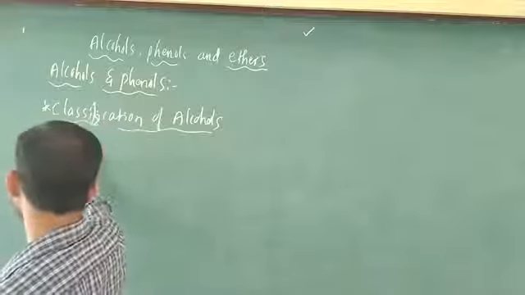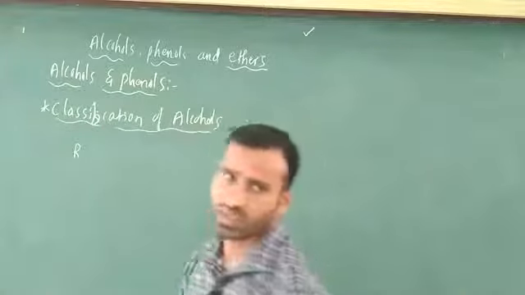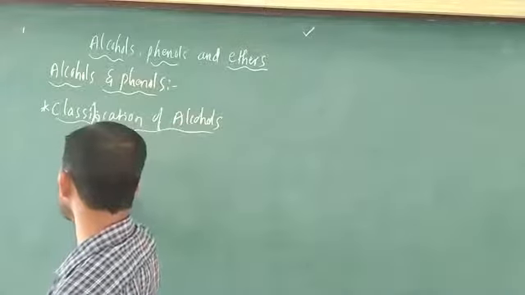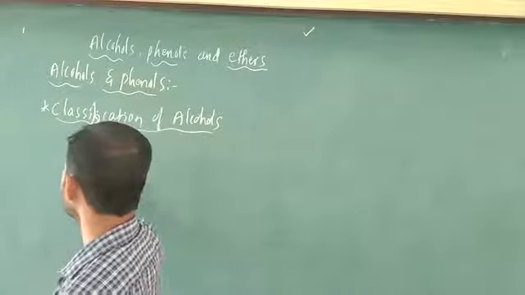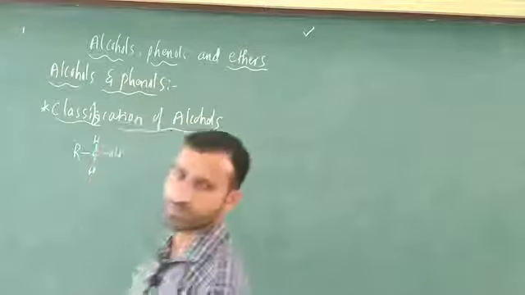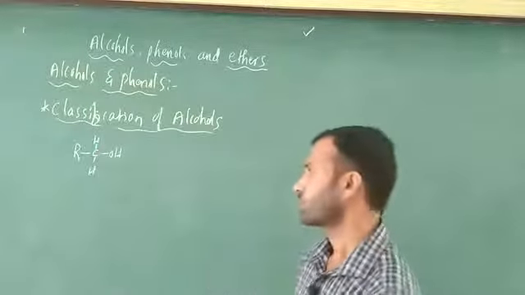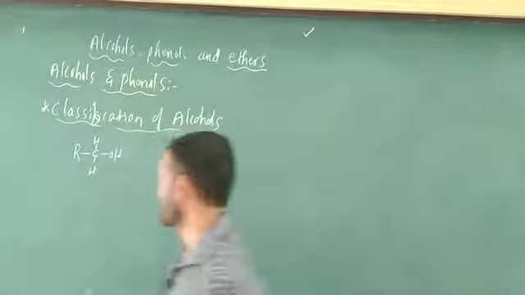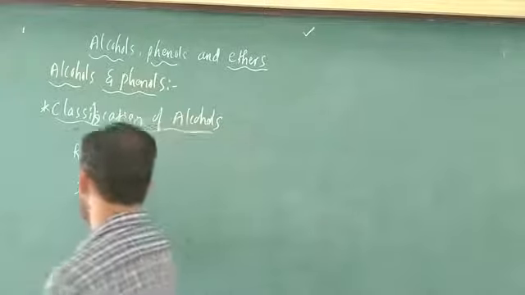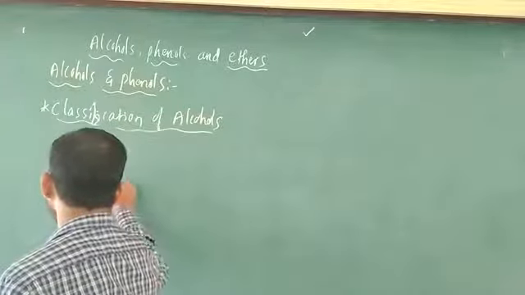Here R is there, R indicates a CH3 group. Next, after that, this is carbon. This carbon contains two hydrogens. This is OH. Very simple. What we are going to call this is primary, generally called one degree. That is primary alcohol.